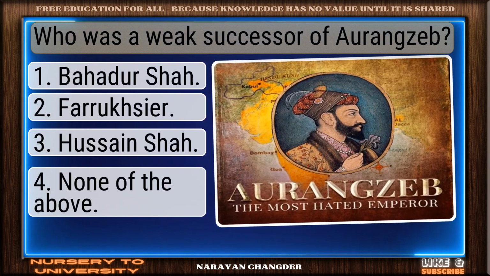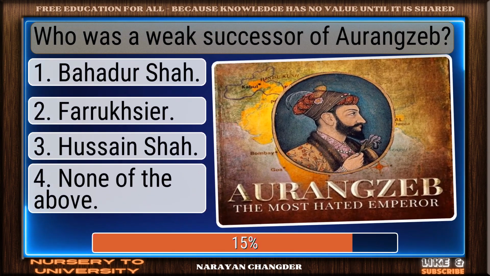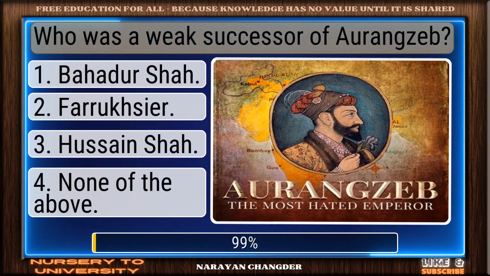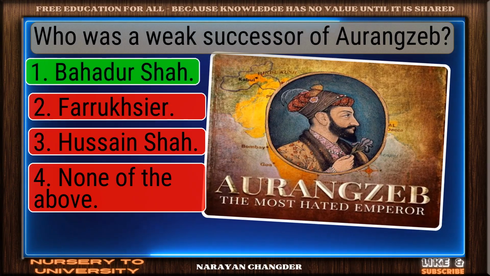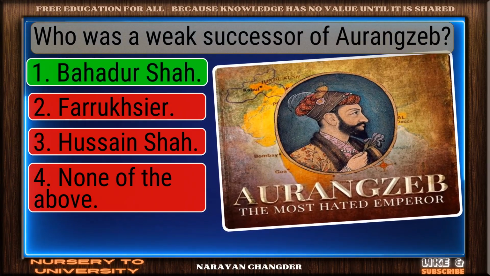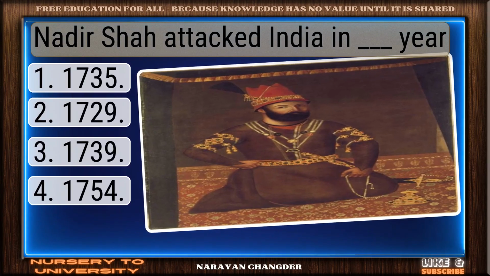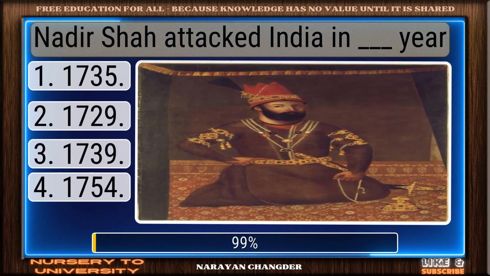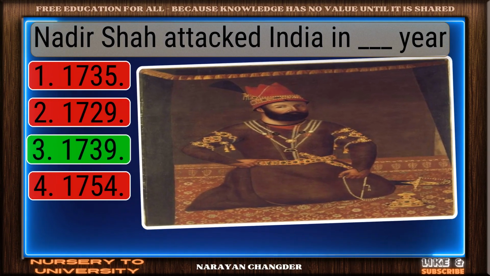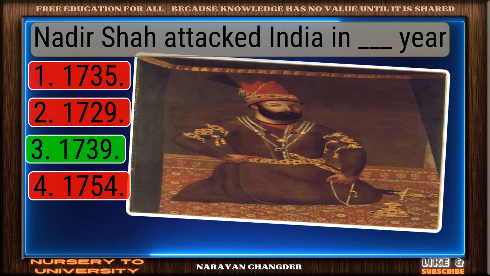Who was a weak successor of Aurangzeb? Clear logic. Your choice, Bahadur Shah, is sound and 100% true. Nadir Shah attacked India in dash a year. Nice selection. 1739 is the correct and valid answer.